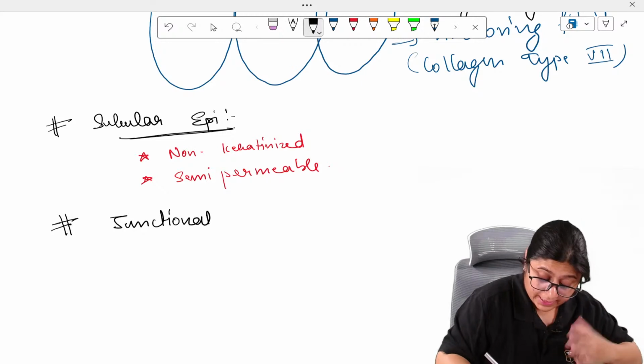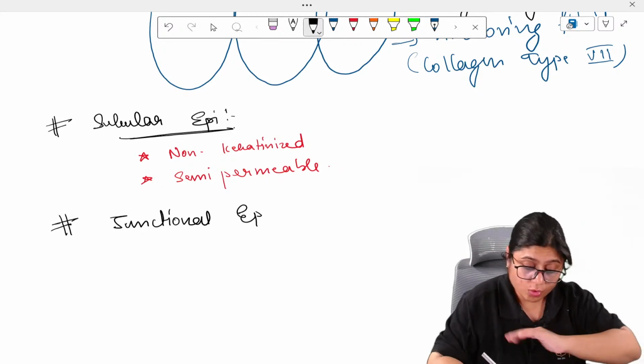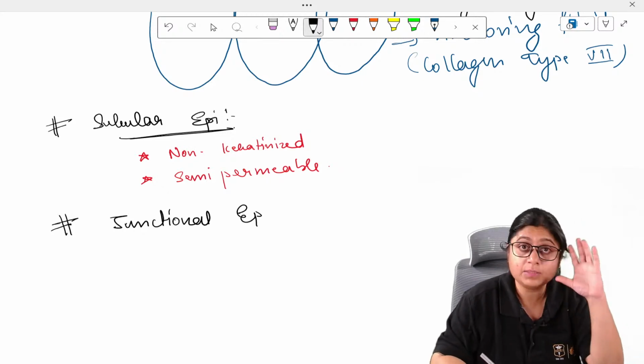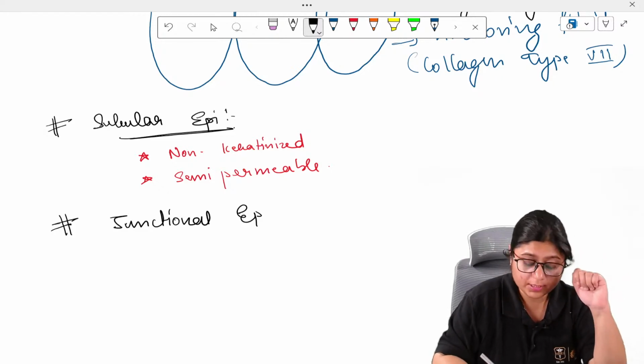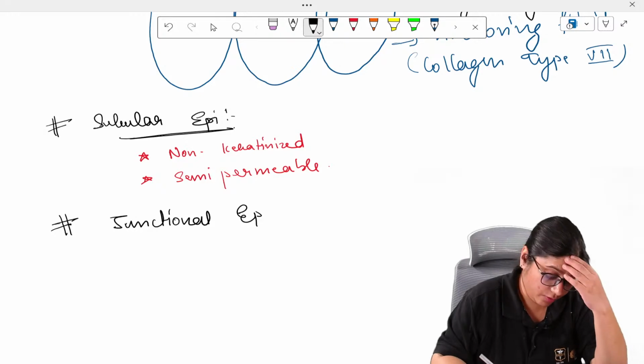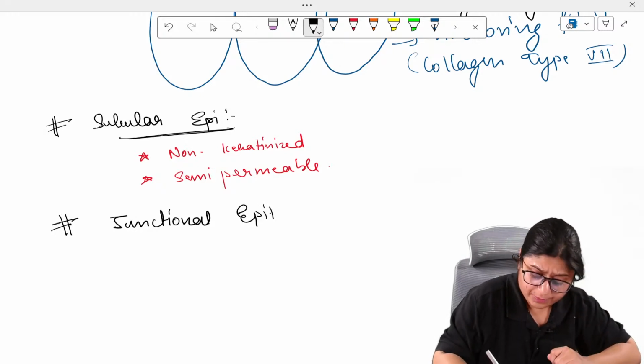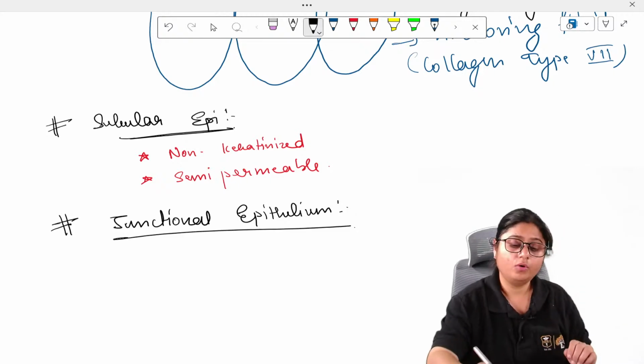Next, a very important epithelium is the junctional epithelium. We will be studying about this junctional epithelium throughout gingival diseases, specifically in periodontal pocket. Also, we will study about the pathogenesis of pocket formation. So, junctional epithelium is a very important structure.